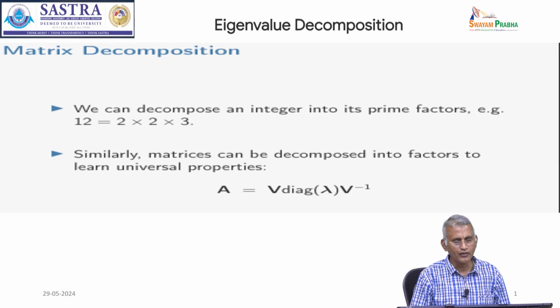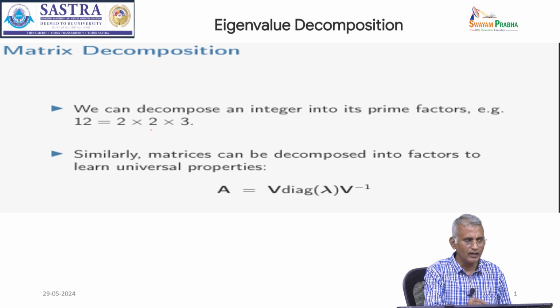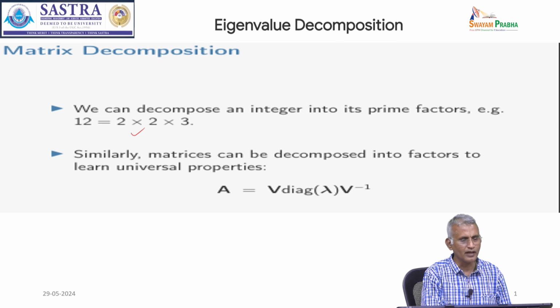I hope many of you know the number system, right. Say you take any prime number or composite number, for example 12. 12 can be written as 4 into 3, and 4 can be written as 2 into 2 into 3. So that means 12 can be decomposed into factors.